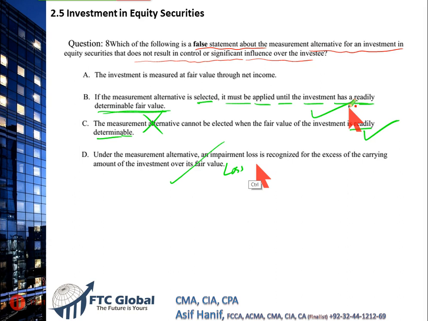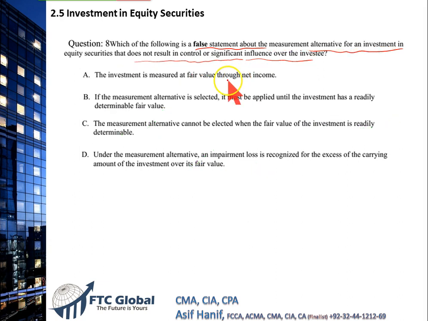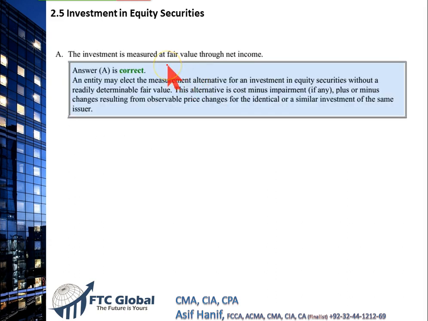What about A? The investment is measured at fair value through net income. Wrong. If you are using the measurement alternative, there is no fair value. We have to determine value in a different way, using a formula that is cost minus any impairment loss plus or minus price changes. We don't use the fair value method. That's the false statement. A is false. Fair value is used for investments between 0 to 20% that have readily determinable fair value.